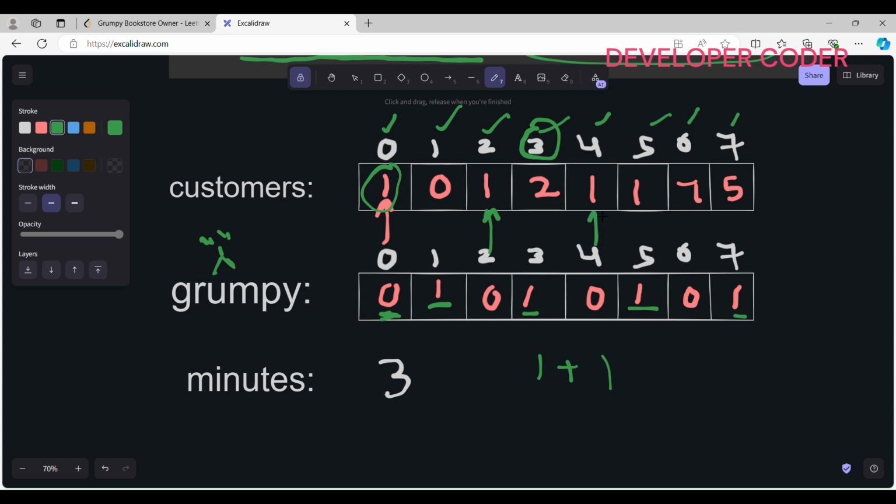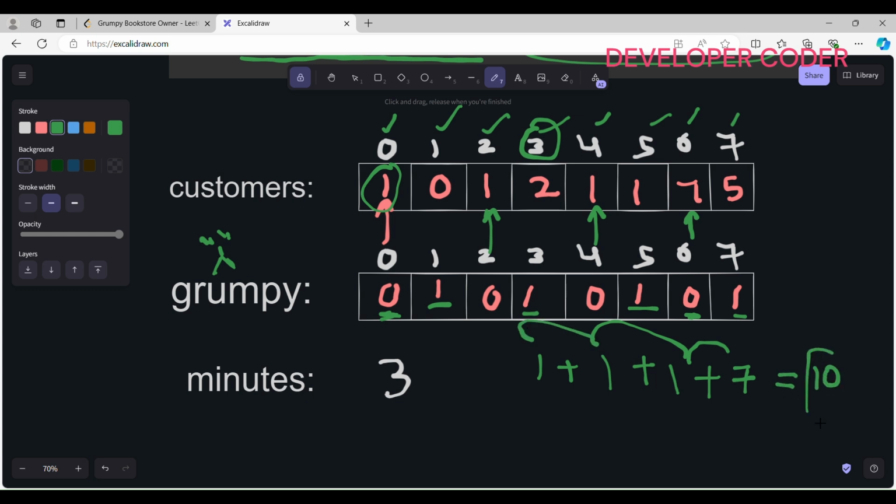This number of customers are also satisfied because at the 4th minute the owner is not grumpy, so here I'm writing 1. And at this particular minute the owner is not grumpy, so this number of customers are satisfied. So what is the total result that I'm getting here? 7 plus 8 is 9, plus 1 is 10. 10 is the result that I am getting here.